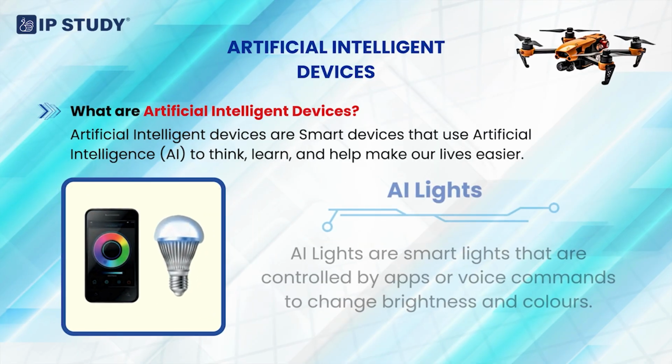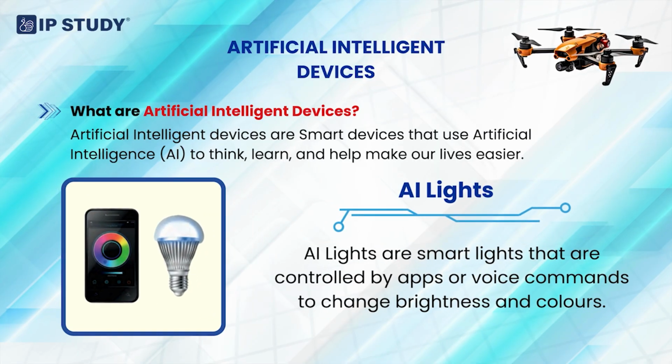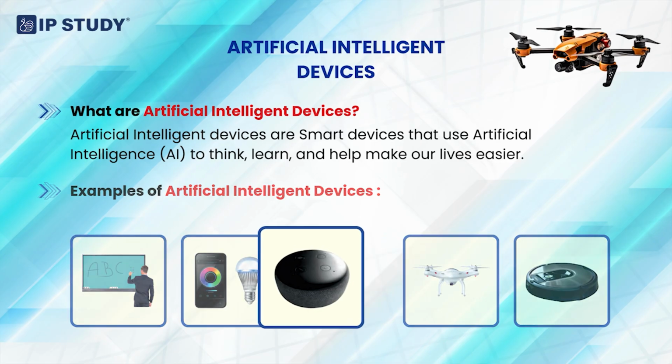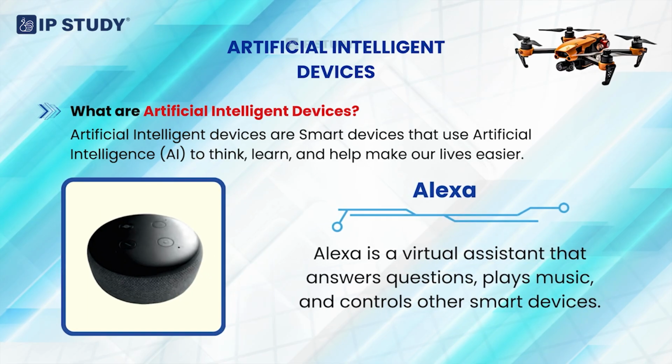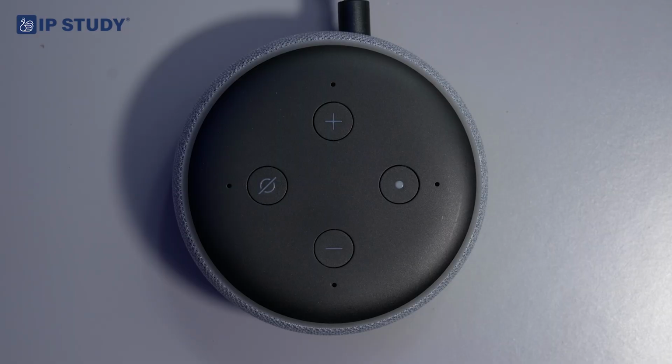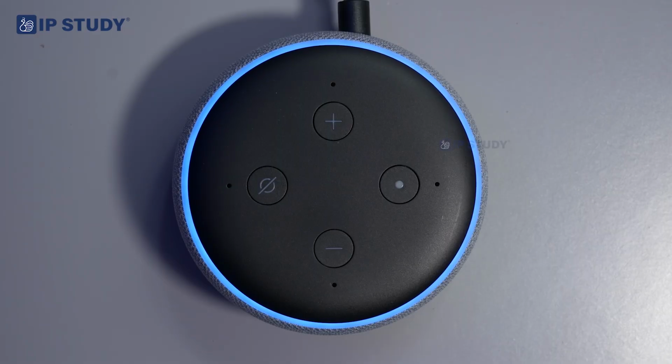AI lights. AI lights are smart lights that are controlled by apps or voice commands to change brightness and colors. Alexa. Alexa is a virtual assistant that answers questions, plays music, and controls other smart devices.